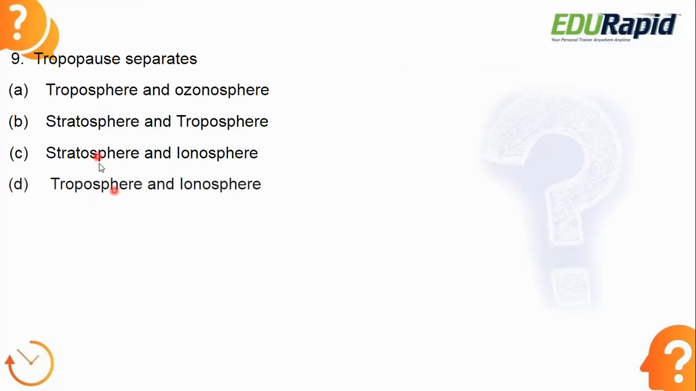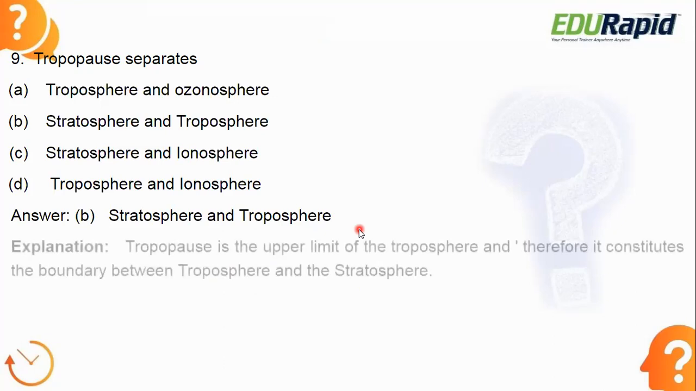Next, tropopause separates which two layers? That is the question. Tropopause separates which two layers? What is the answer? Okay, let's see the answer. Answer is option B, stratosphere and troposphere.